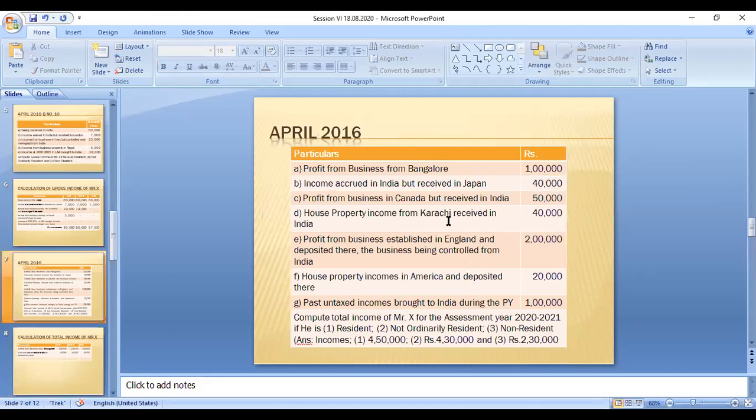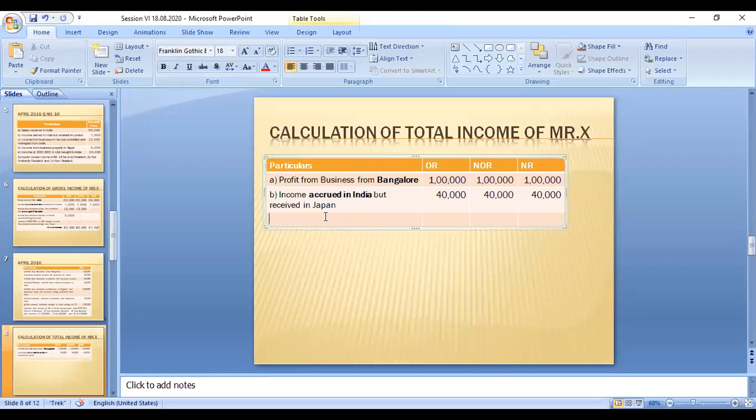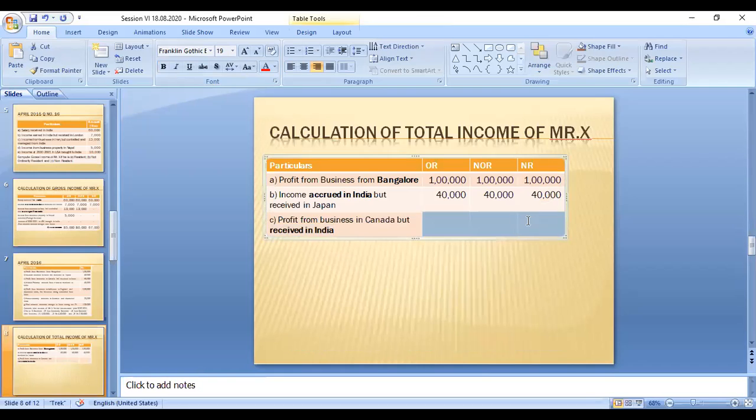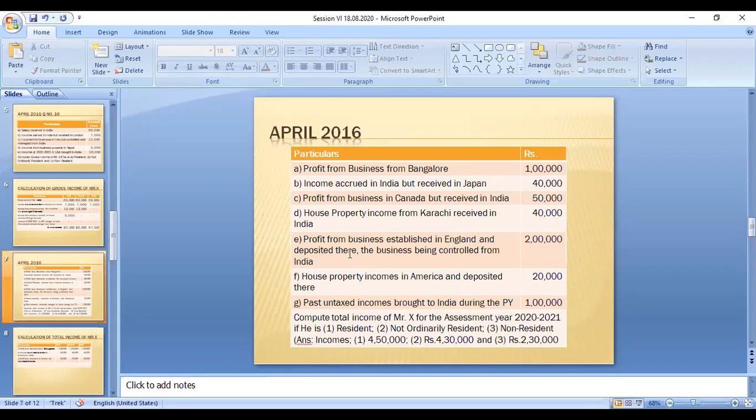The third category, profit from business in Canada but received in India. If it is received in India or accrued in India, it is an Indian income. For Indian income, it is taxable to all the categories irrespective of the residential status. So this income is also taxable to all three people.